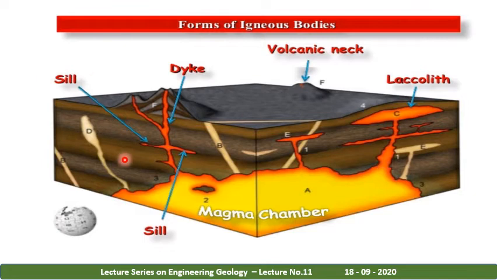You can see here, this is a sill. This is a dike. Why is it a sill? Because it is lying between the two layers. Why is this a dike? Because it is cutting the rocks. This is a volcanic neck, and this is a laccolith.